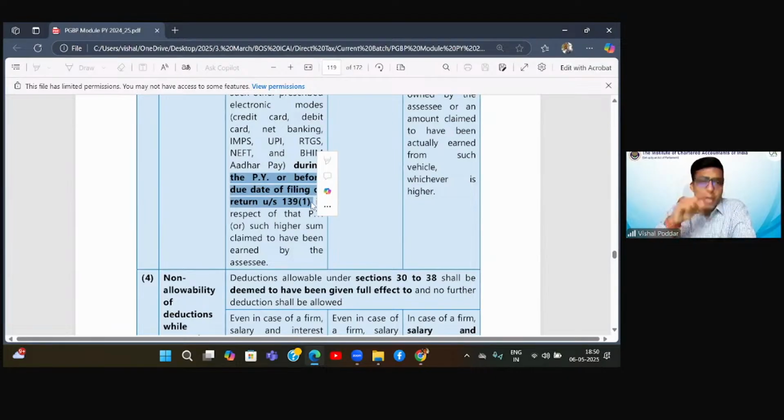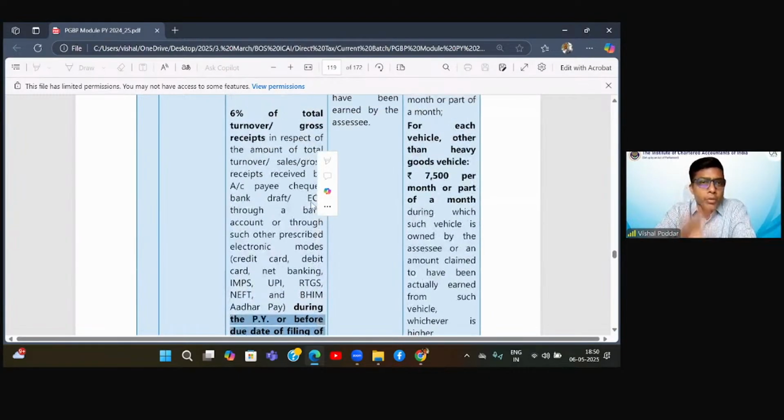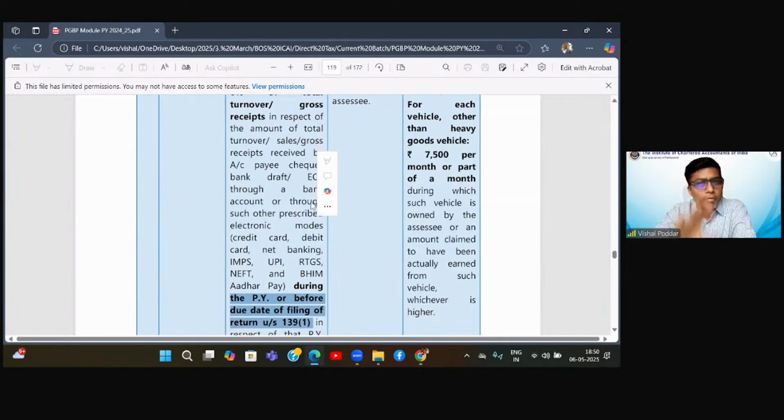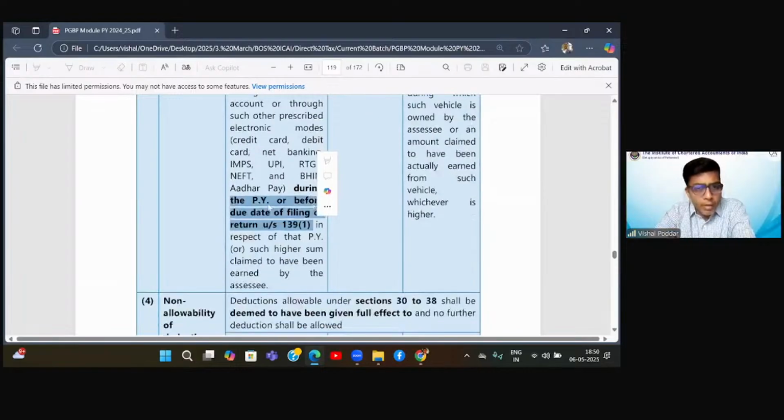Importantly, students, as per the provisions, this credit sales will automatically get categorized as cash sales, unfortunately, because they have said that we will give you the benefit of this 6% of the amount which is either received during the previous year or maximum up to the due date of filing your returns.